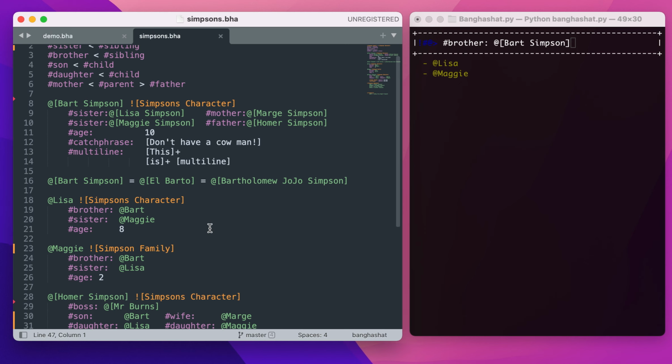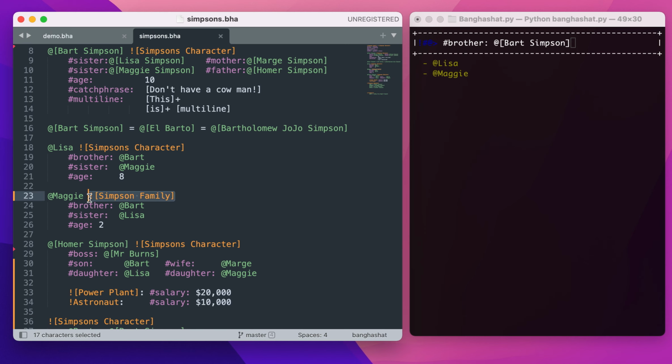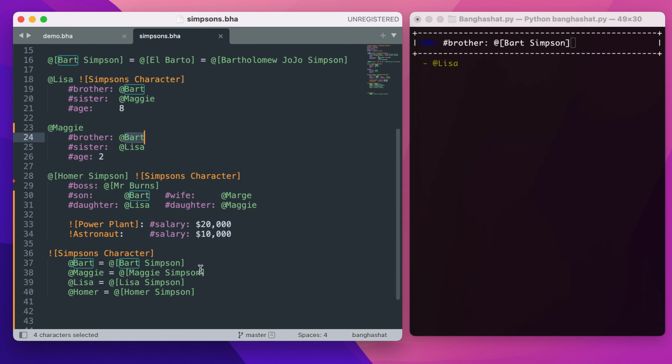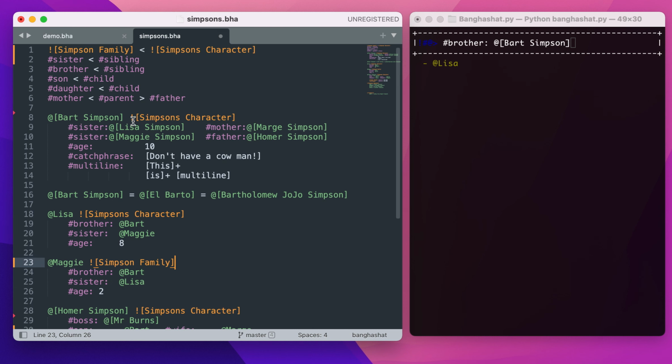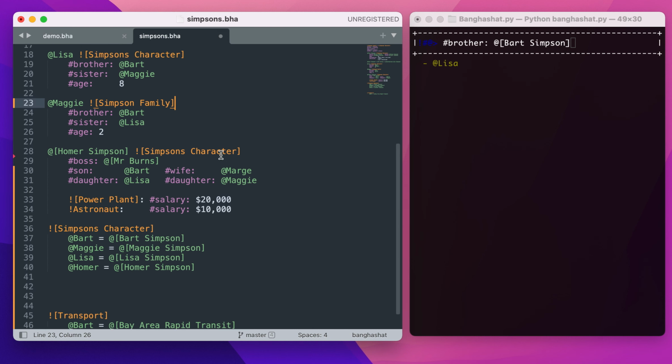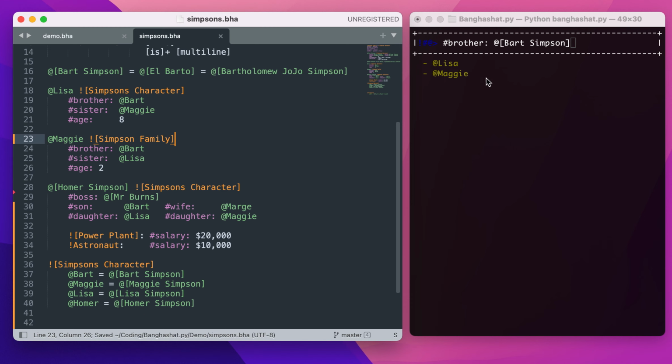Just to show you how that works, if I temporarily untag Maggie as Simpsons family, then when I save the file, you see that brother Bart Simpson only finds Lisa because it doesn't know that it's allowed to substitute out this Bart as synonymous for Bart Simpson, because Maggie is not said to be part of this tag here. But when I tag her with something which is a subtag of that context and save, then she does match that query.